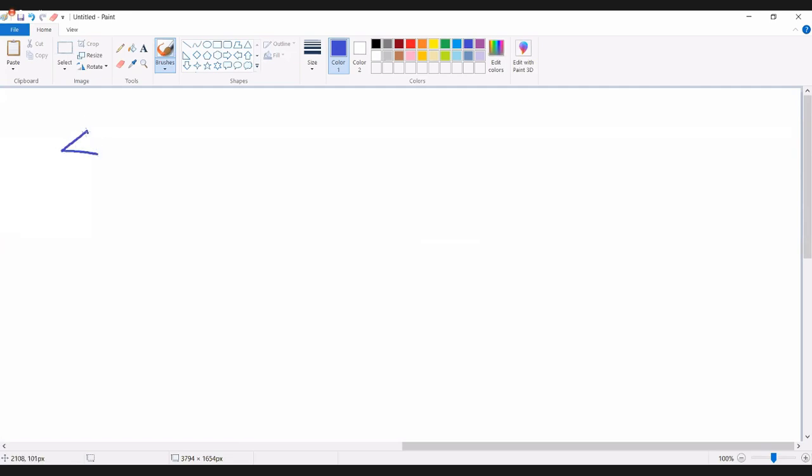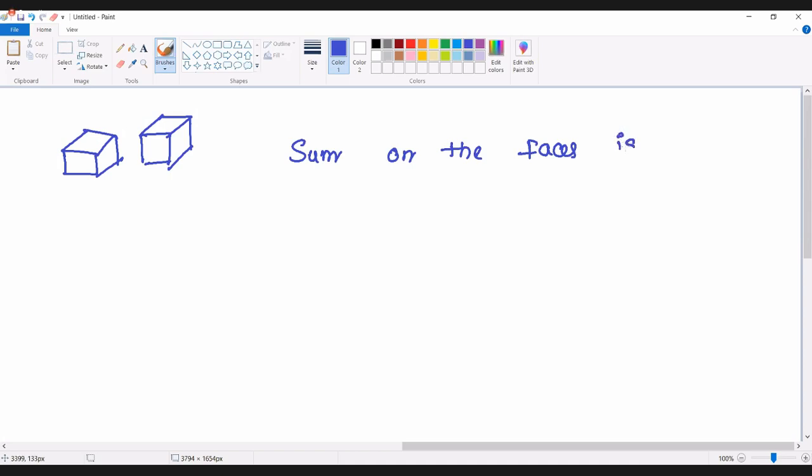If two dice are thrown simultaneously, then what is the probability of getting a sum on the faces equal to 6? Sum on the faces is equal to 6.